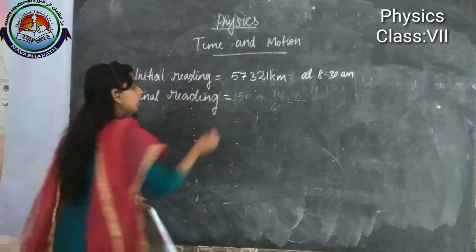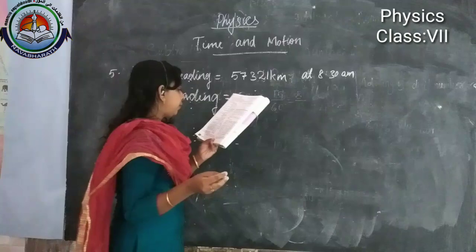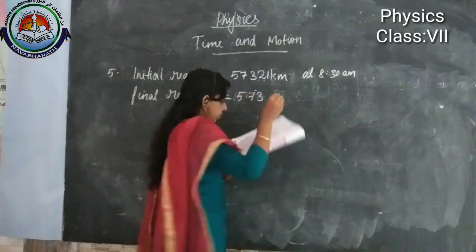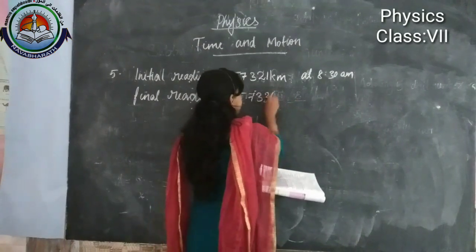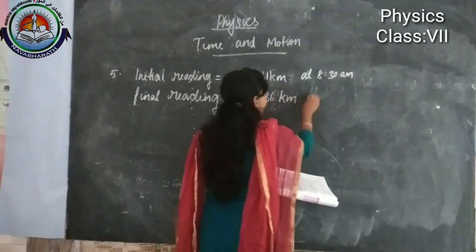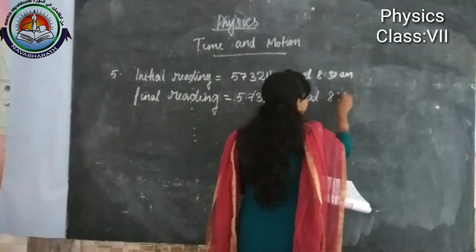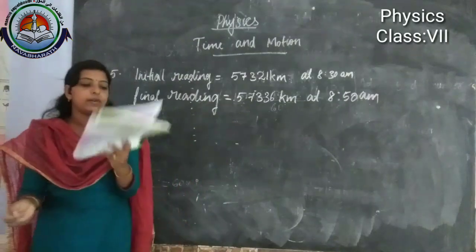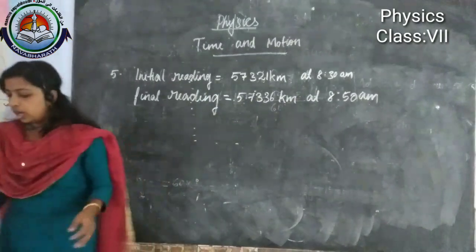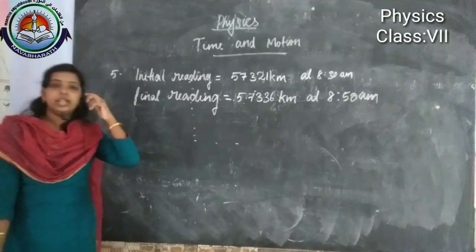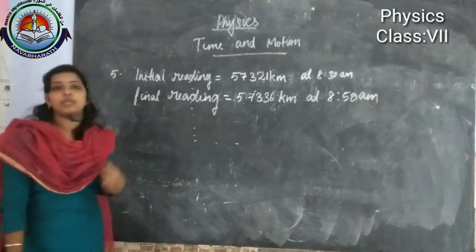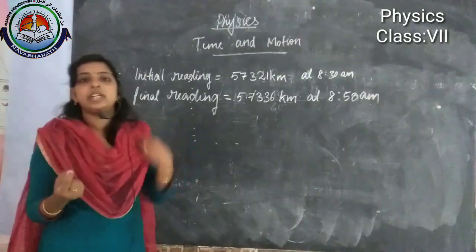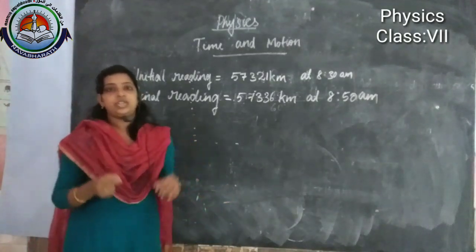Final reading is equal to 57,336 kilometer at 8:50 a.m. Calculate the speed of the car in kilometer per hour. We need to calculate the speed of the car in kilometer per hour. We know that for finding the speed we need distance and time.